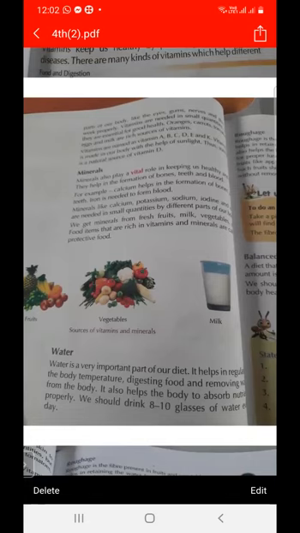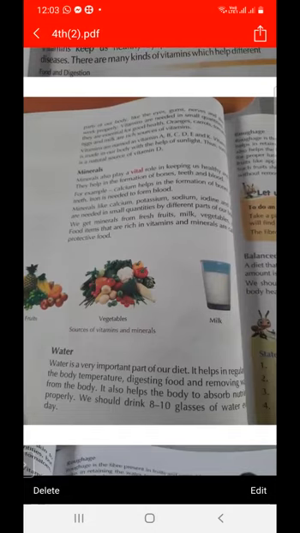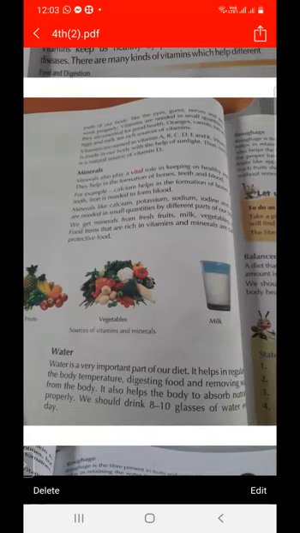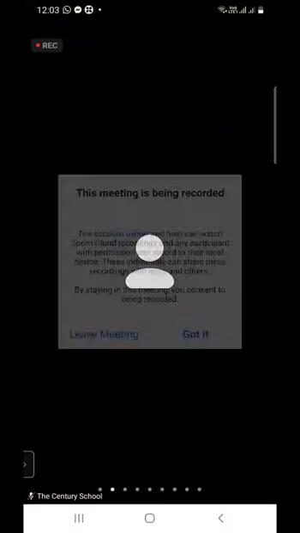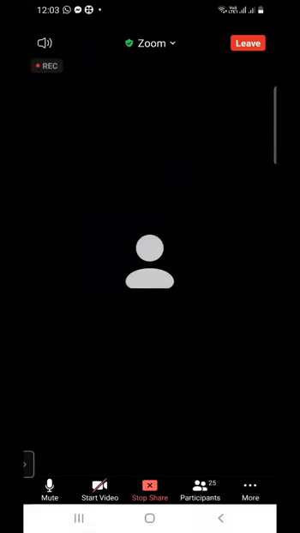So there are different kinds of components. You have to remember from which item we can get these food groups. If you have any query regarding this topic, you can ask.